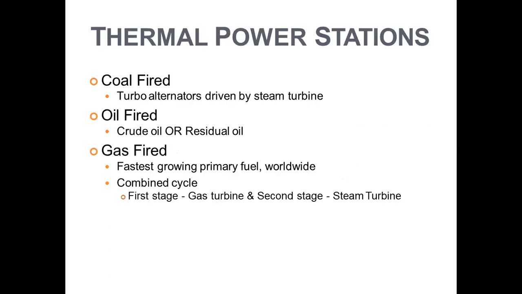Thermal power plants can be coal fired, where turbo alternators are connected with a steam turbine. They can be oil fired, where we use crude oil or residual oil. They can be gas fired, where we use a combined cycle. In the first stage we use a gas turbine, and in the second stage we use a steam turbine. Gas fired power plants are the fastest growing power plants throughout the world, because everywhere we are shifting from conventional fuel to gas fuel.